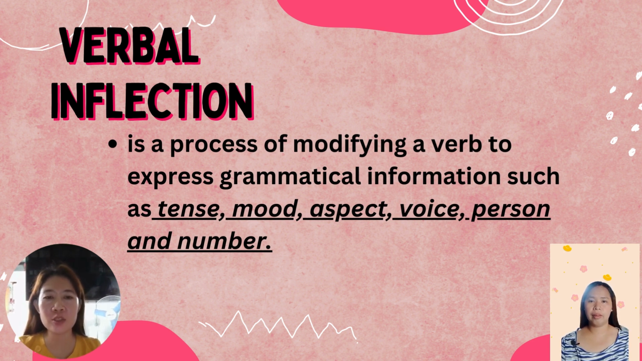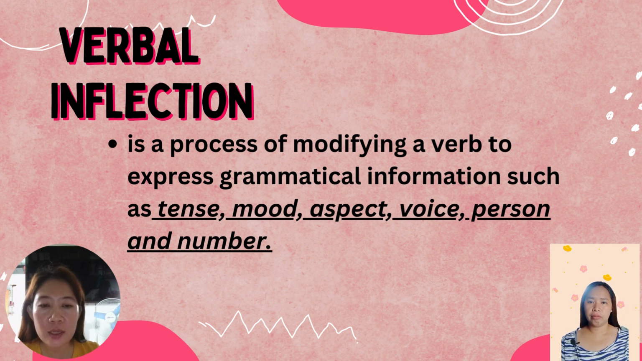What is verb inflection? Verb inflection, also known as conjugation, is the process of modifying a verb's form to indicate grammatical categories such as tense, mood, aspect, voice, person, and number. These grammatical categories provide information about the time of the action, the speaker's attitude toward the action, the ongoing nature of the action, whether the action is active or passive, who is performing the action, and whether the action is singular or plural.